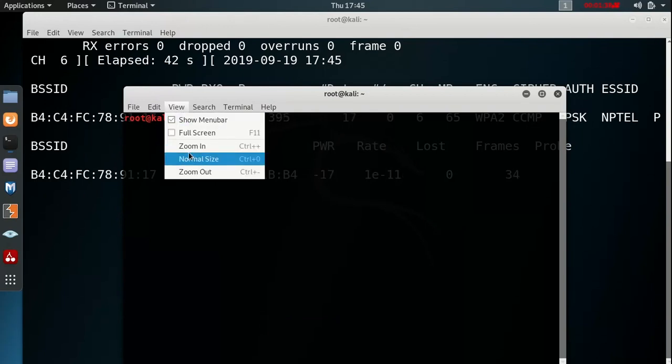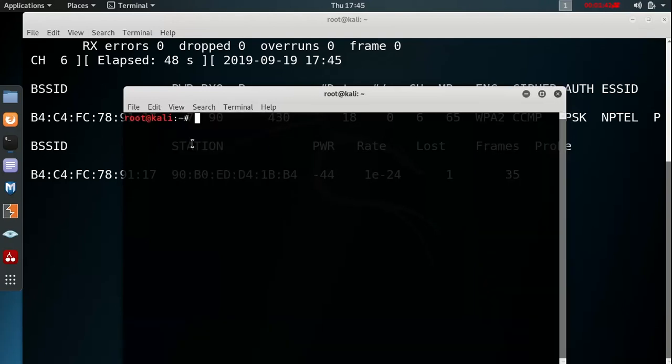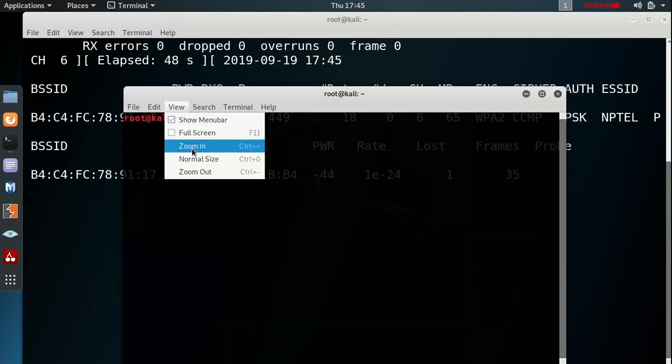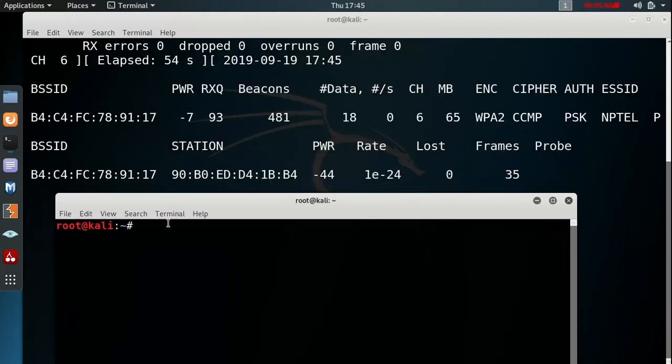Now the thing is that in WPA or WPA2 encryption, the router sends the password at the time of connection establishment. So once a station is already connected, we never get the password.